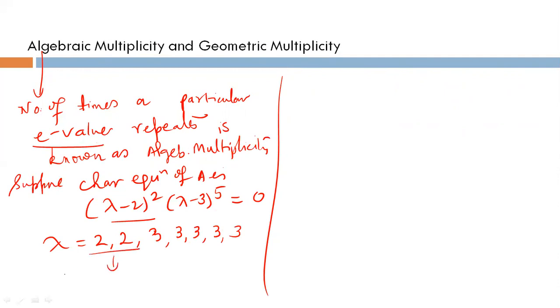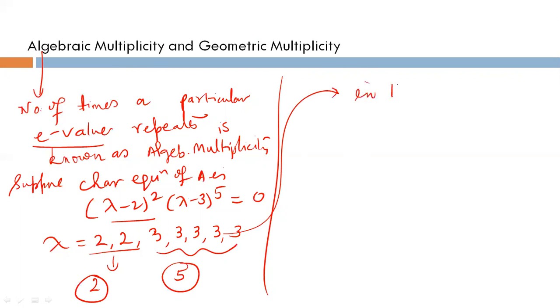So what is the algebraic multiplicity of 2? It is 2. What is the algebraic multiplicity of 3? It will be 5. In this case, we cannot tell directly how many eigenvectors we will get. We have to evaluate the eigenvectors. Then only we can tell.